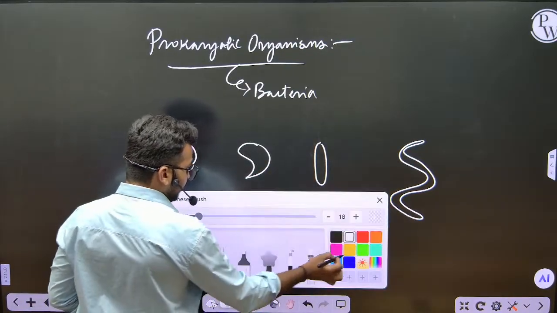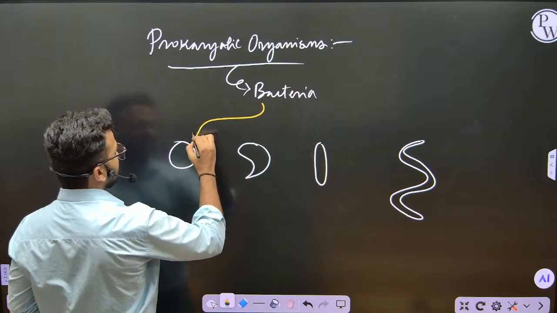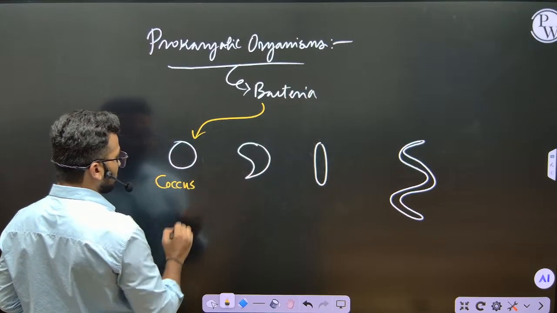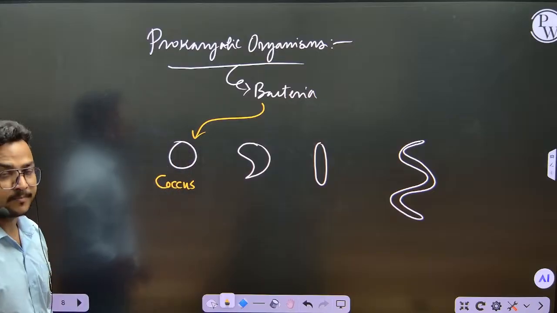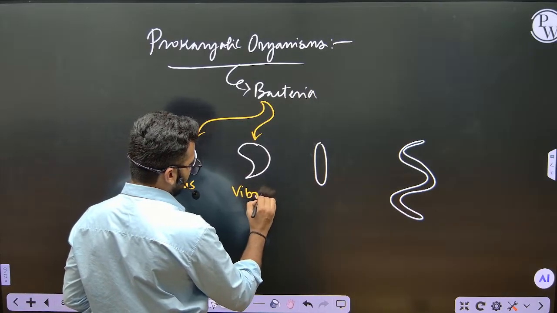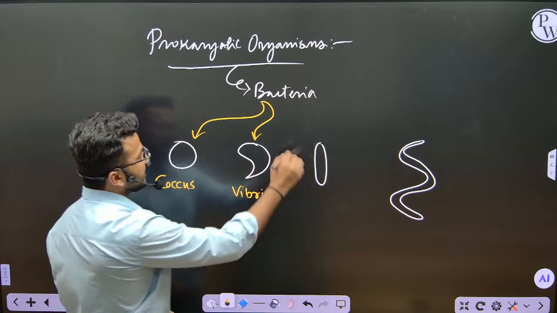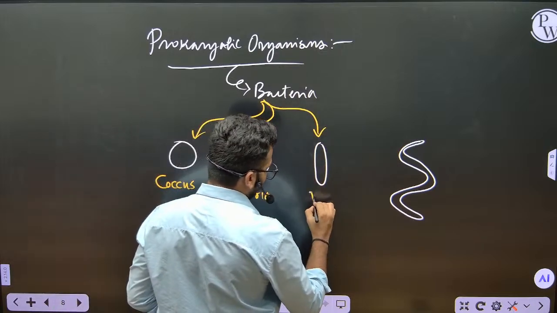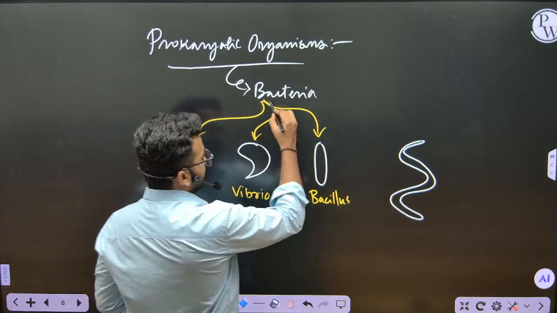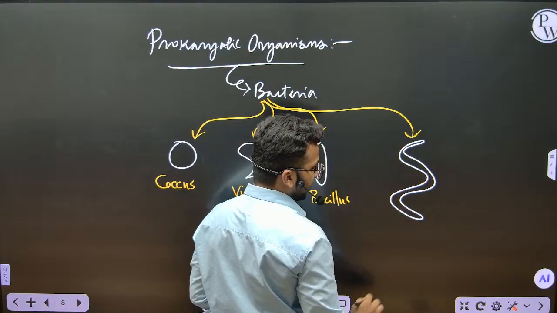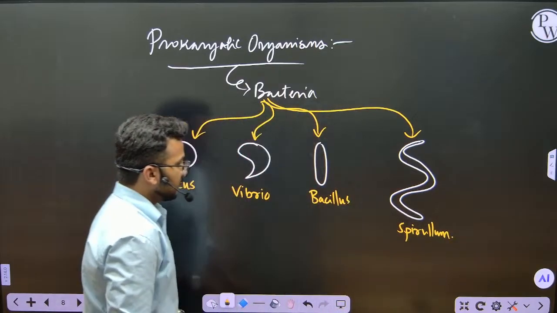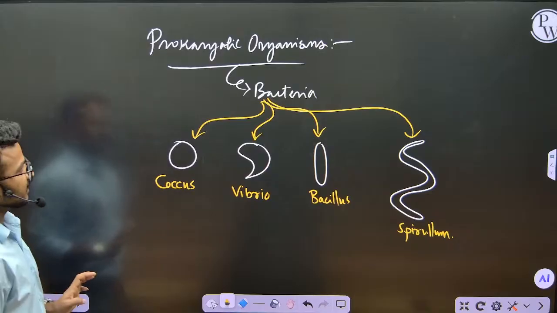According to this, the bacteria which have a spherical or circular shape, we call coccus or cocci. The bacteria which have a comma shape, we call Vibrio. The bacteria which have a rod shape, I will call Bacillus. And the spiral shaped bacteria, we call Spirillum.